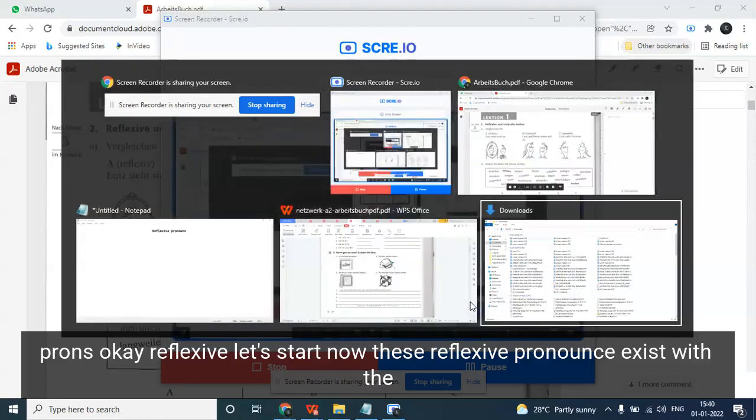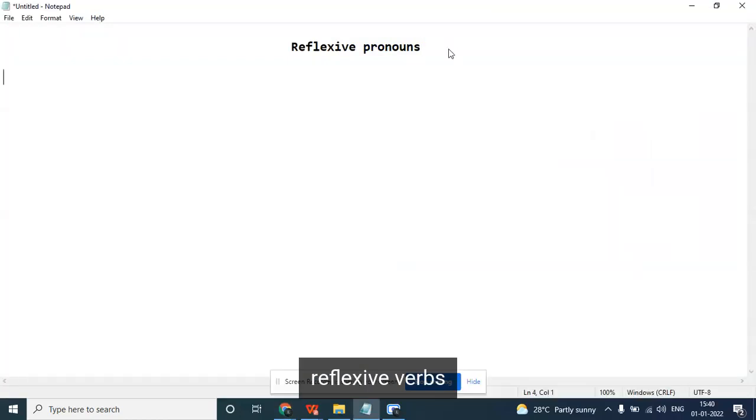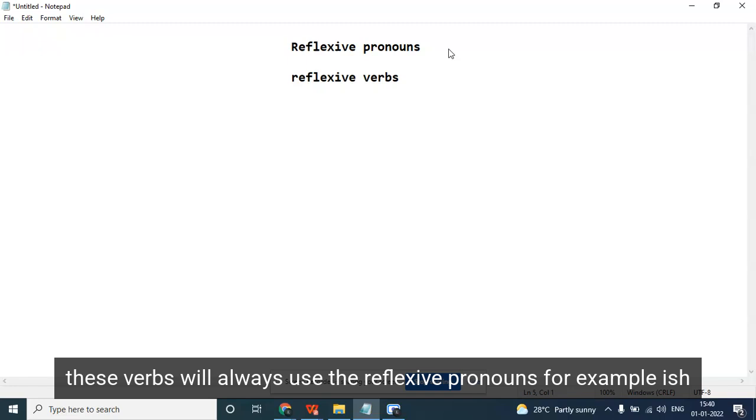Pronouns. Okay, reflexive pronouns. Let's start. Now, these reflexive pronouns exist with the reflexive verbs. Reflexive verbs. Okay, so we need to learn by heart some reflexive verbs and realize that these verbs will always use the reflexive pronouns.